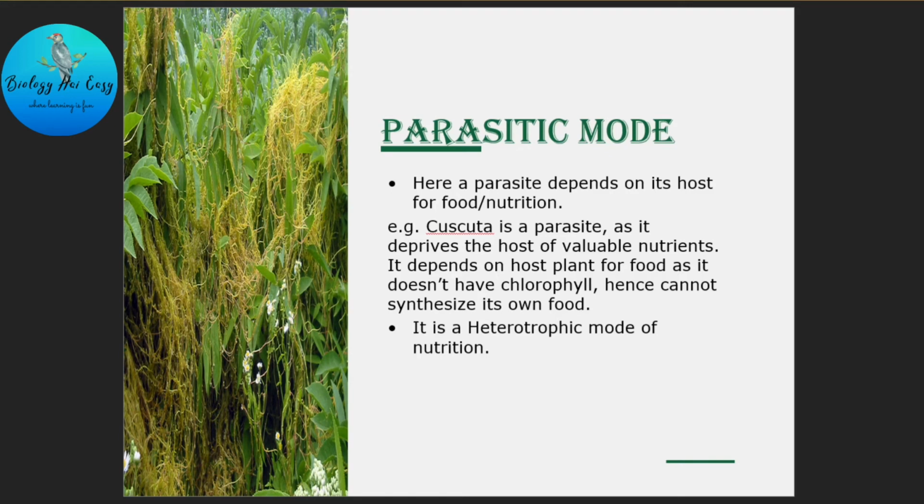Let's see what is insectivorous mode of nutrition.